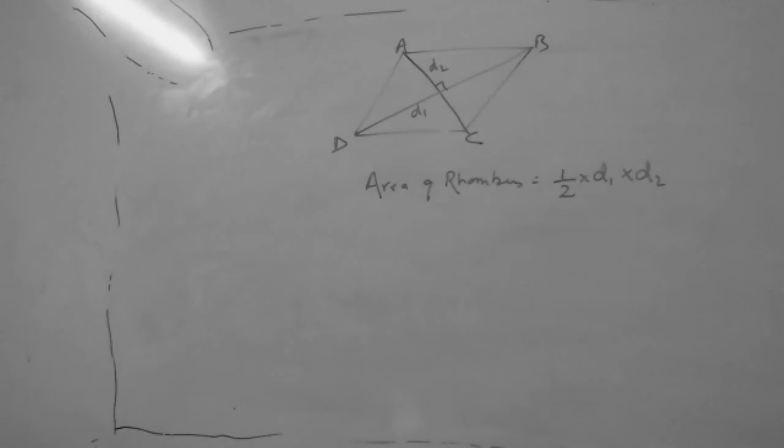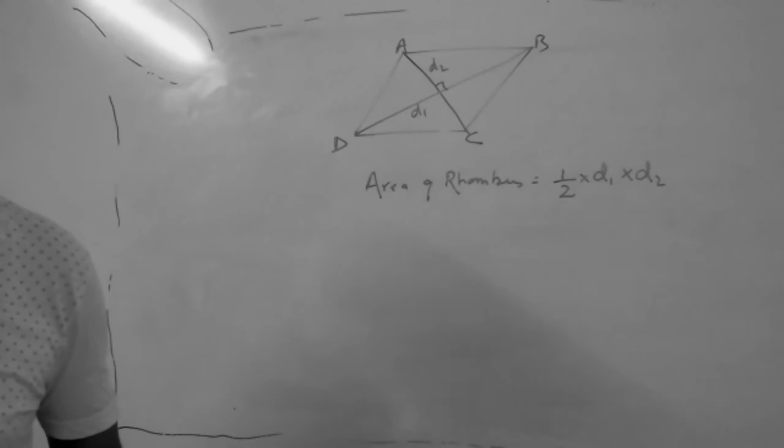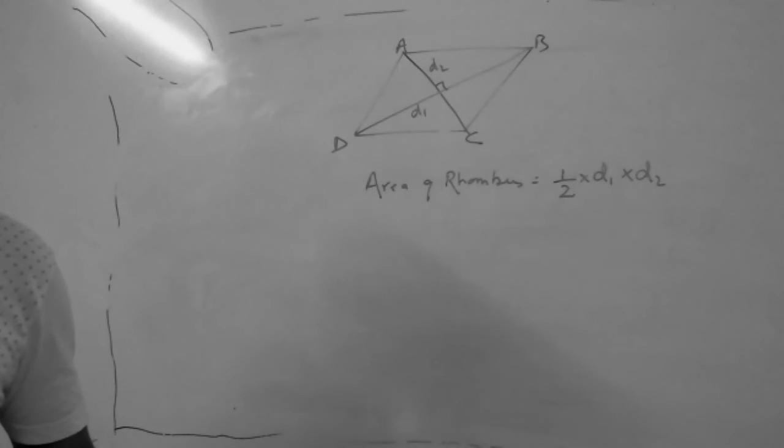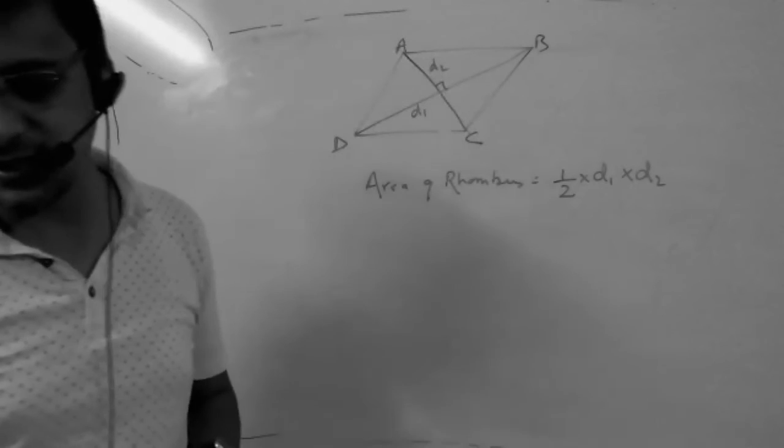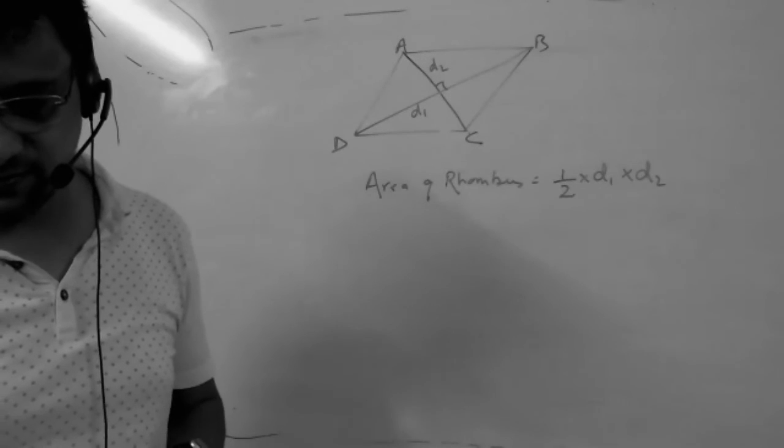Derivation, I will let you know how this has come. Yes, Monita, tell me. But rhombus area is base into height. Monita, just now my last statement was, I will tell you the derivation of this. And area of a parallelogram is base into height. Rhombus is also a parallelogram. So if you have the base and height, you can find the area that way as well. Okay?